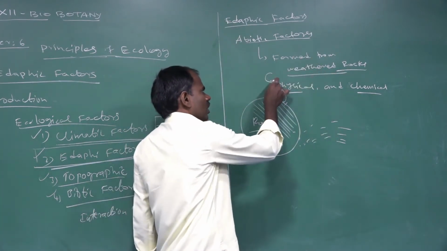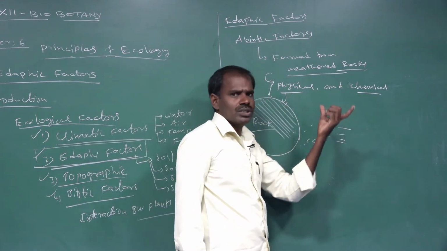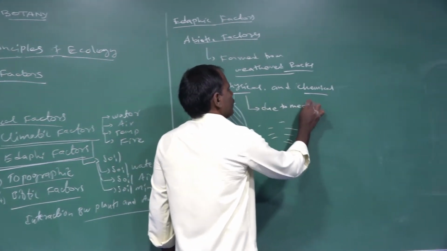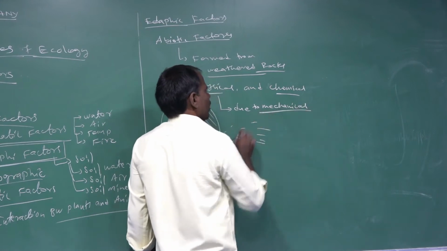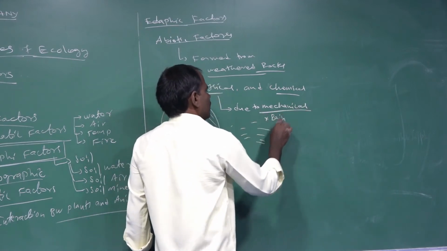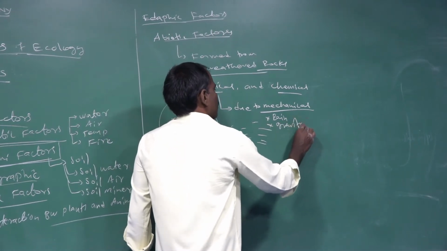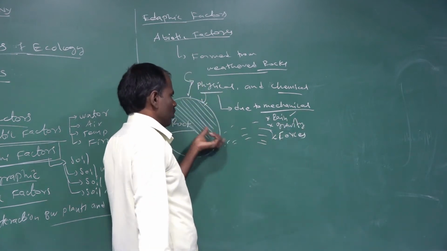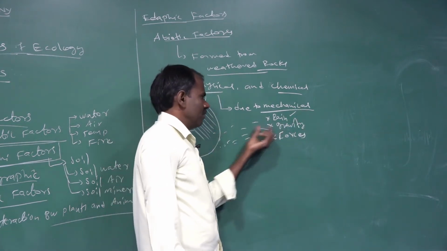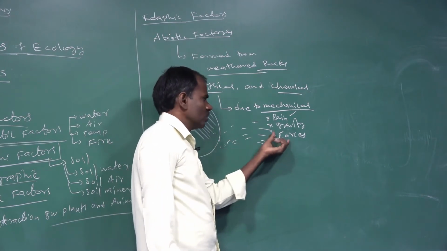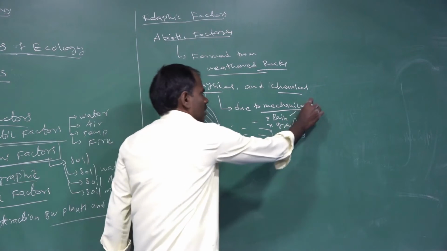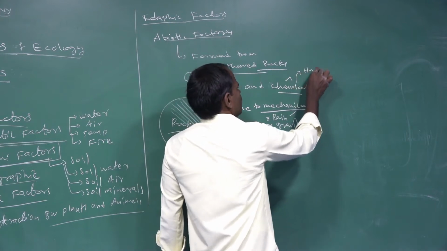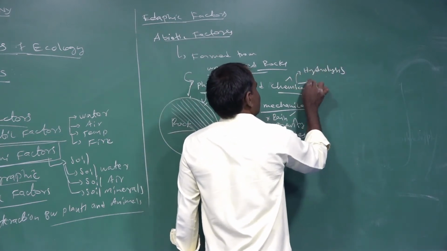In weathering, the processes involved are physical and chemical. The physical processes are due to mechanical forces in the form of rain, gravity, and forces. Rain breaks rocks down into small pieces, and gravity and forces also break rocks into small pieces through mechanical, physical action. Now the chemical processes, such as hydrolysis, hydration,